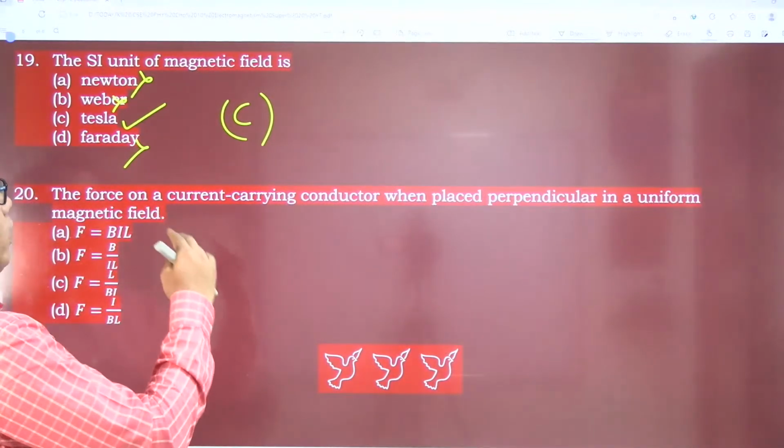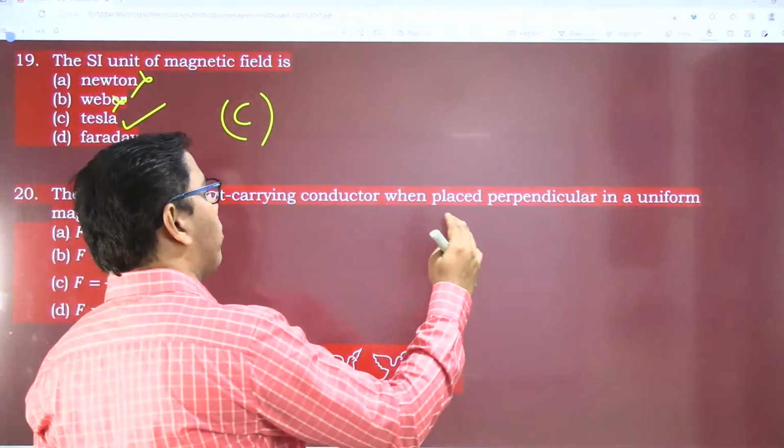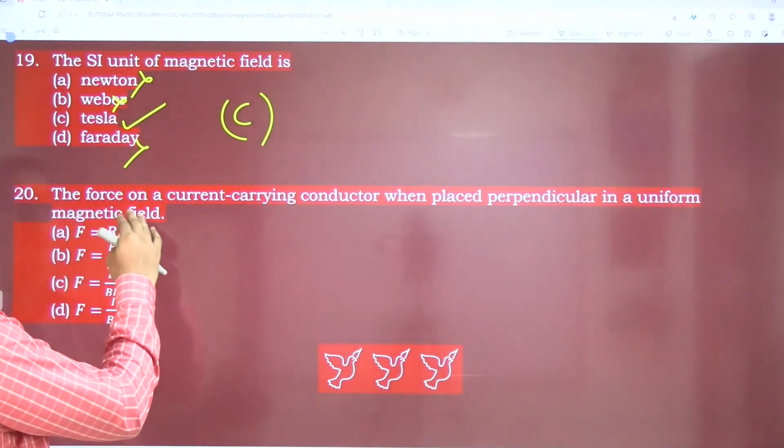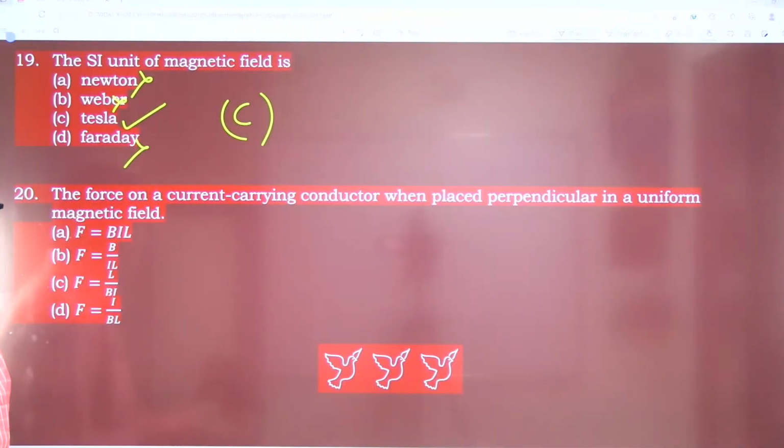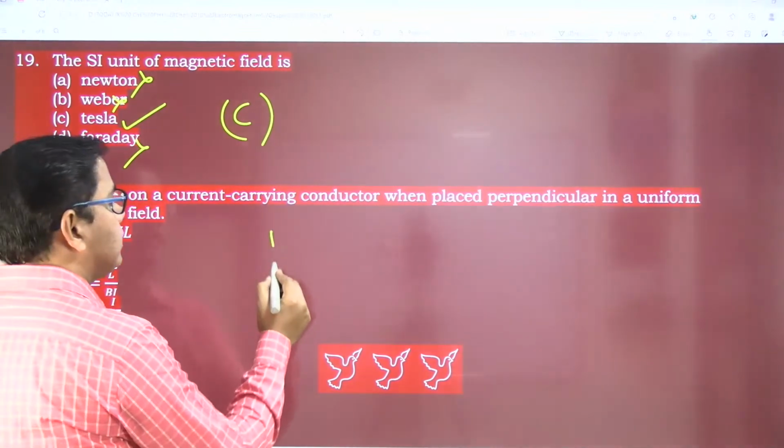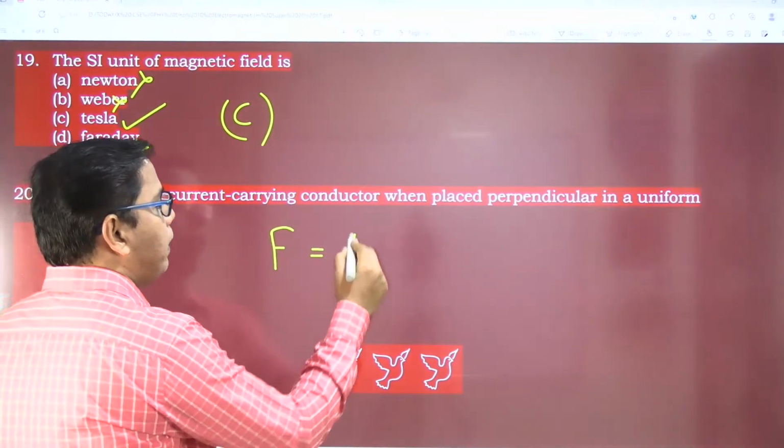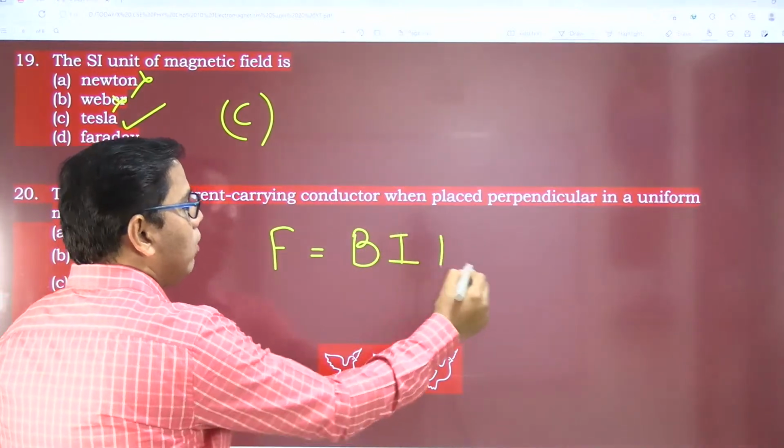And last but not the least, finally we have come to our last question. The force on a current carrying conductor when placed perpendicular in a uniform magnetic field is given by which formula? It is BIL, Bill.